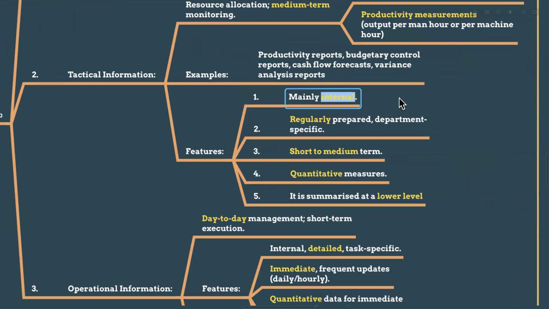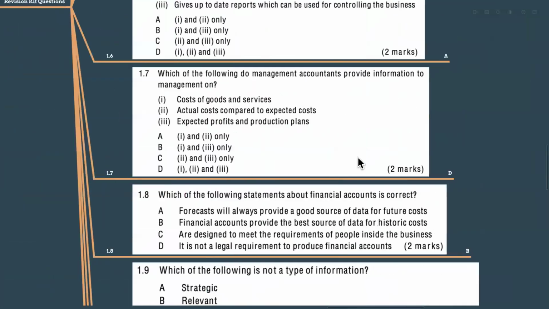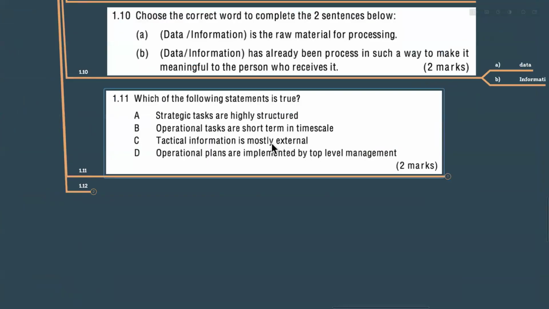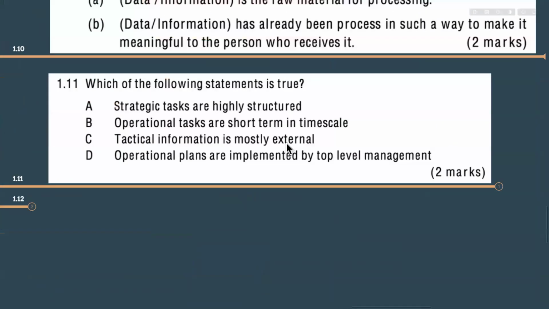Mainly we get this information from the technical side, because our per machine hour rate and per machine hour output we cannot get from external people. That is in our factory, right? So this technical information is not mostly external, it is mostly internal. So C also we can eliminate, right?